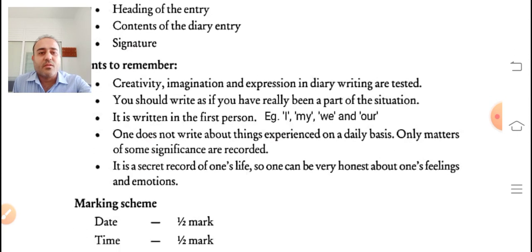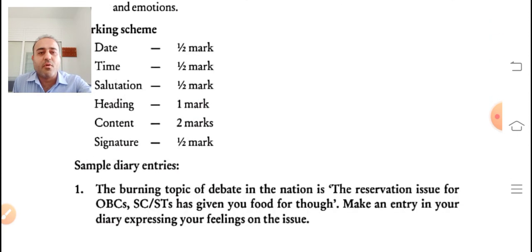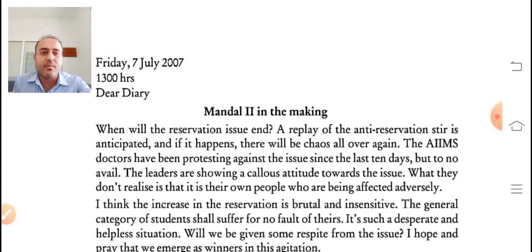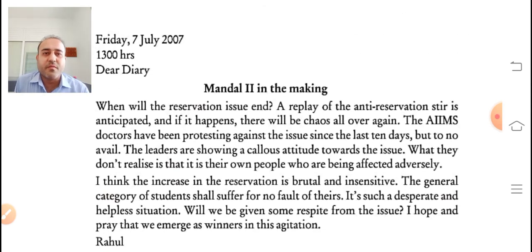Okay, so I'll show you the format for that. Yeah, here one format is given. So first of all, you can find the day is given, that is Friday. Then the date is given. In our previous lecture we had seen notice writing. In that the same format for date was given, that is first the day, then the month is to be written not in figures but in words, and then the year is to be written.